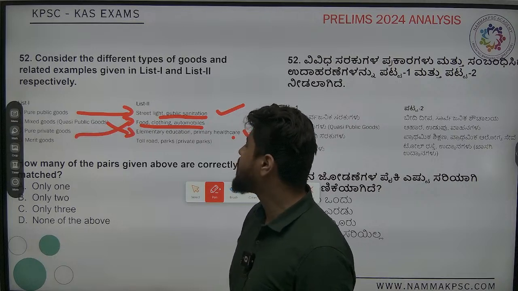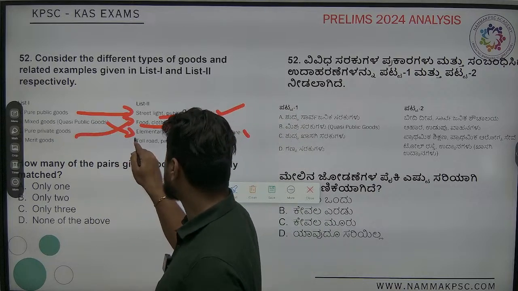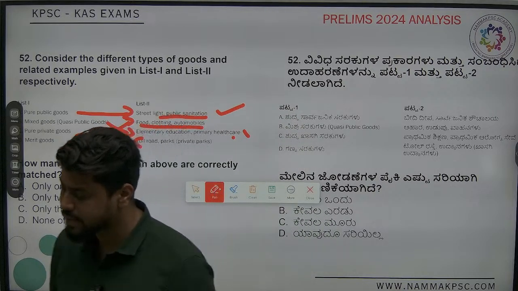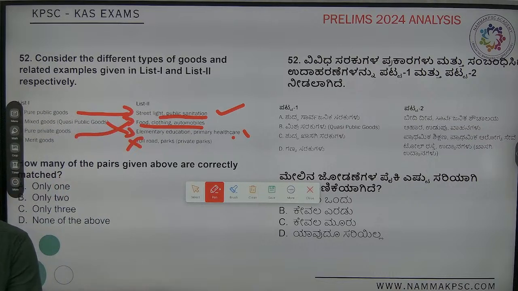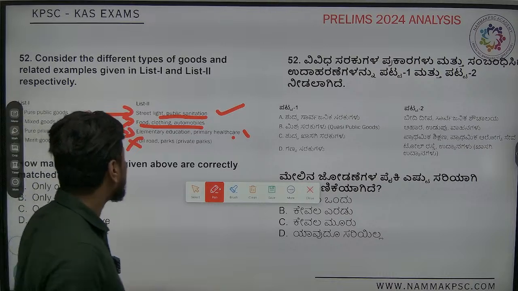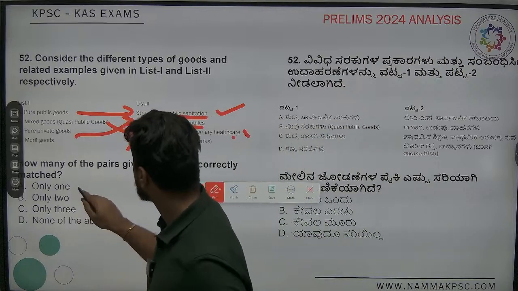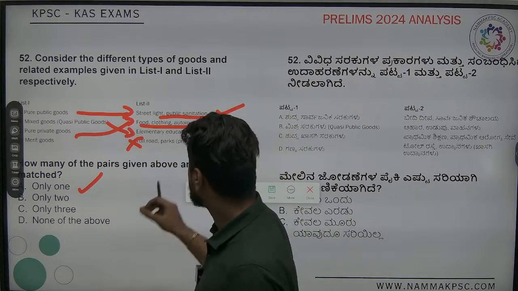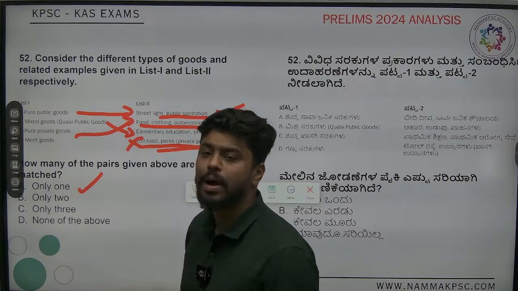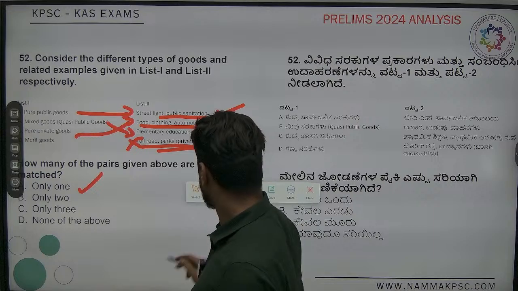Okay. Next is merit goods. So when you talk about merit goods, it is not toll parks, private parks. So this does not come in merit goods. In this case, the answer is going to be only one. Merit goods means they are not these parks, private parks, it does not come. It is something which the government only has created, right?